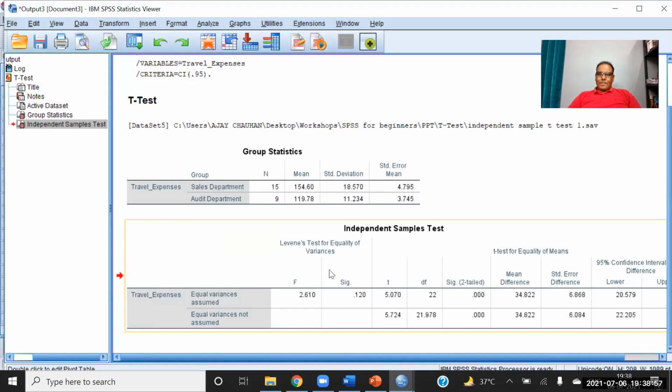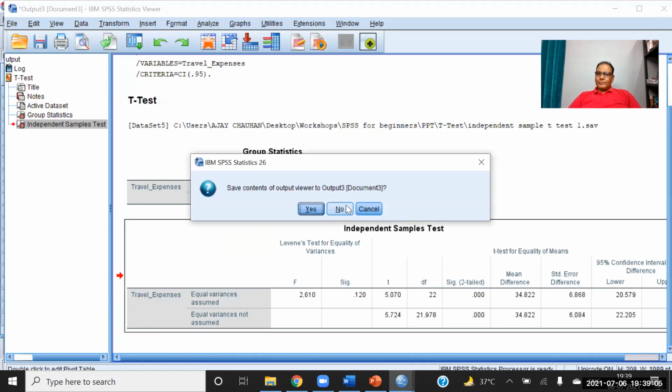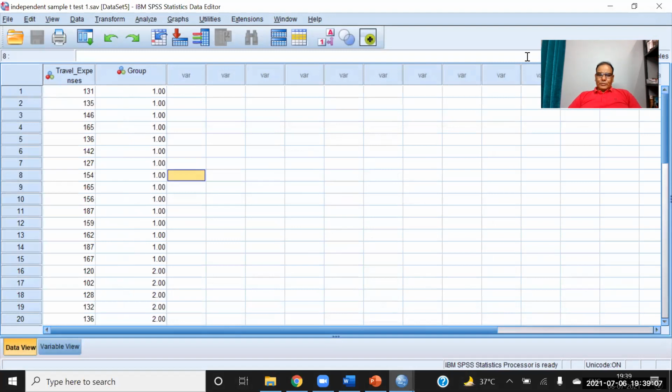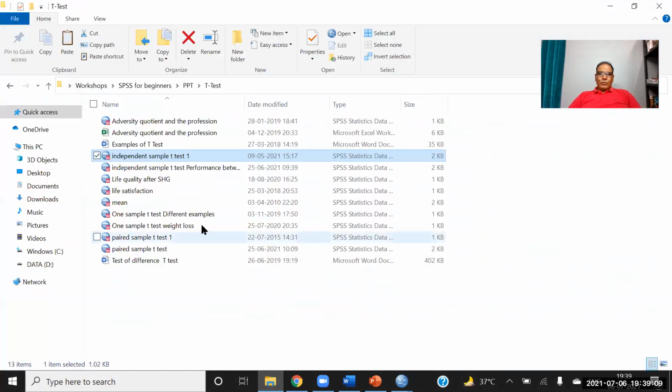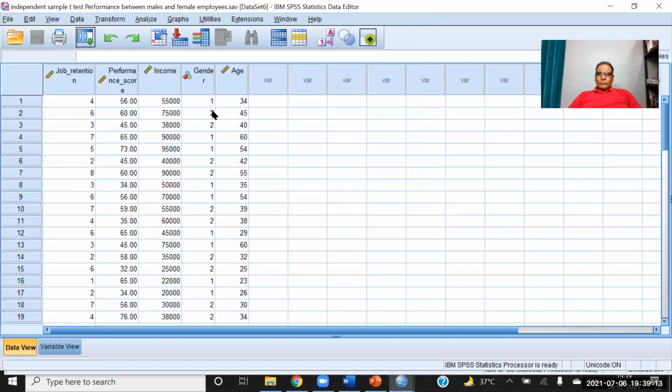This is the conclusion. Now I hope you understand how to interpret the independent sample t-test, and let's do one more example, because more examples will give you more clarity. Okay. Now this is another data set. So in this data set,